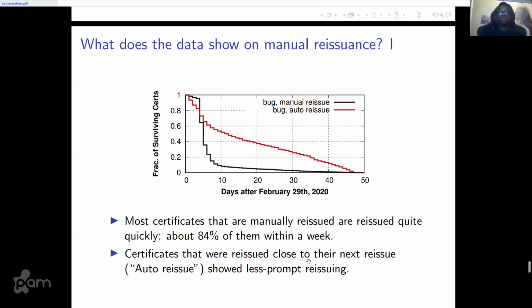When plotting the fraction of surviving certs, we found that certificates that were manually reissued were reissued quite quickly, about 84% of them within a week. This could also be because Let's Encrypt threatened to revoke certificates en masse. However, this also shows a different behavior amongst administrators.